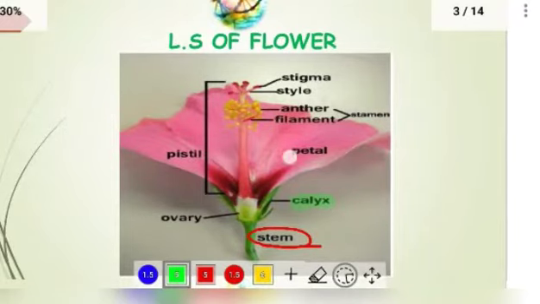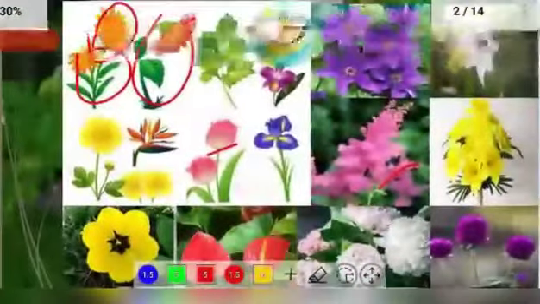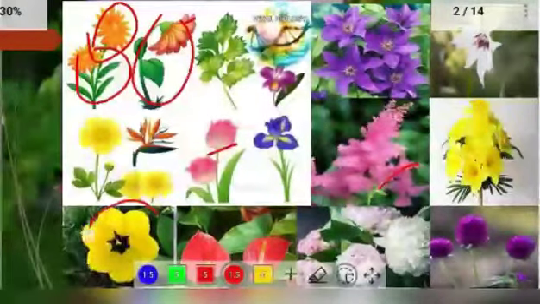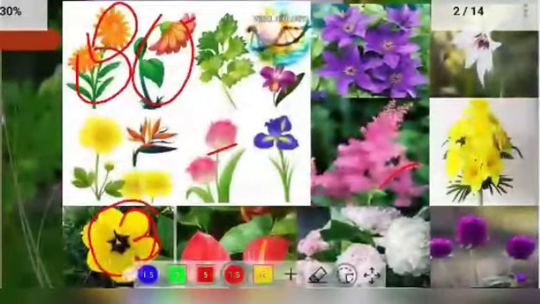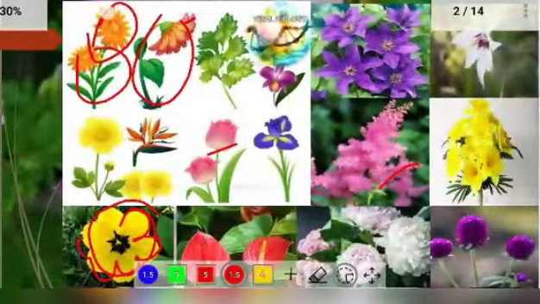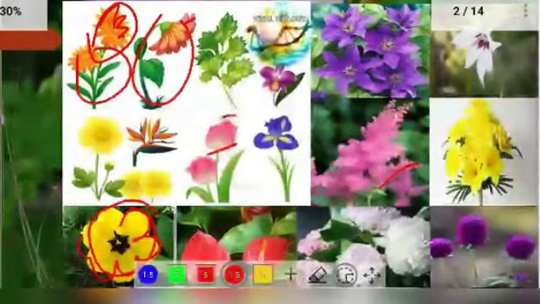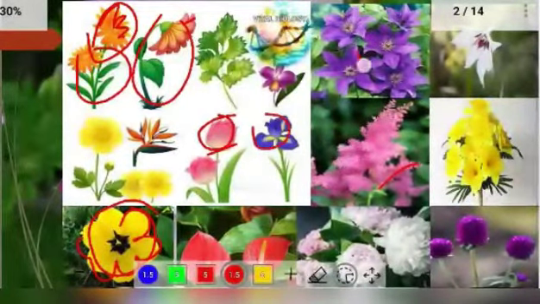The petals are a very important and attractive part of the flower, very colorful, and different in every flower. Here it may be pink; in this flower you can observe yellow, orange, pink, blue and purple petals.